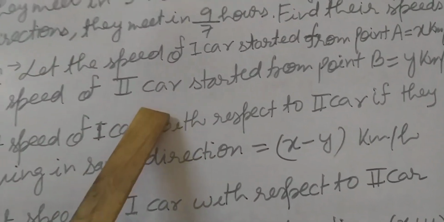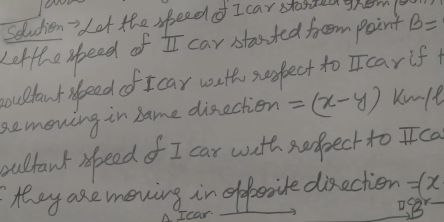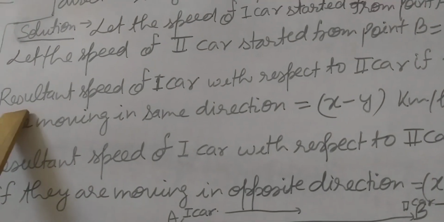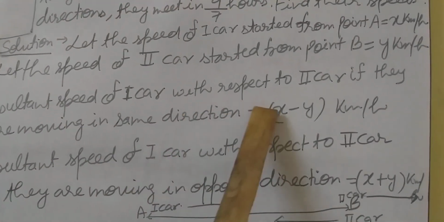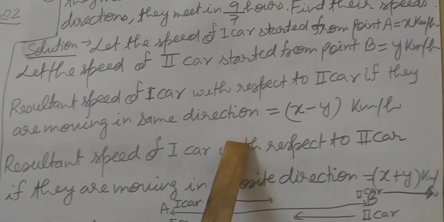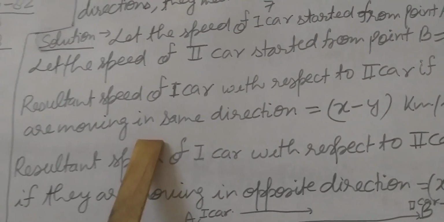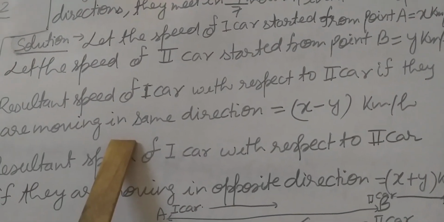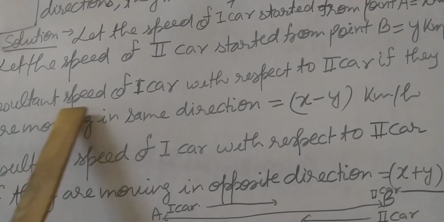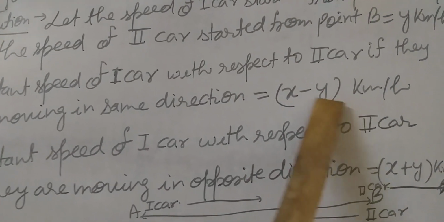these two cars are running in the same direction, students. We have to find the resultant speed of the first car with respect to the second car. Remember students, if two vehicles are moving on the road in the same direction, then to get the resultant speed, we have to subtract the second one's speed from the first.